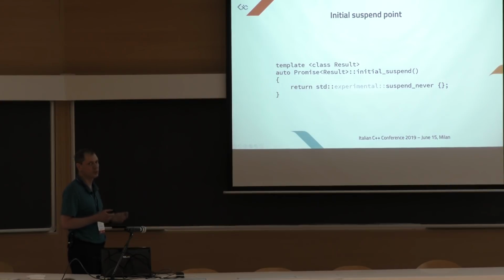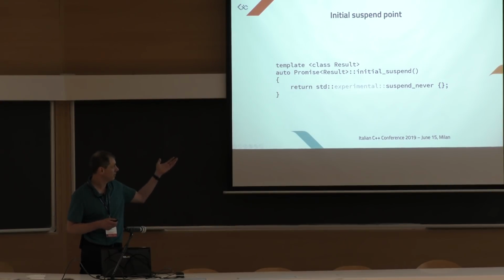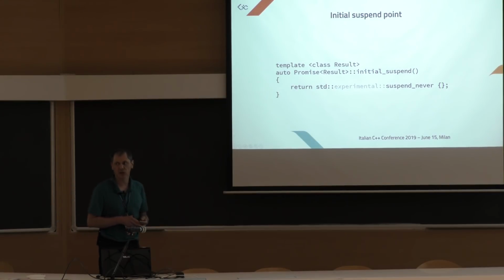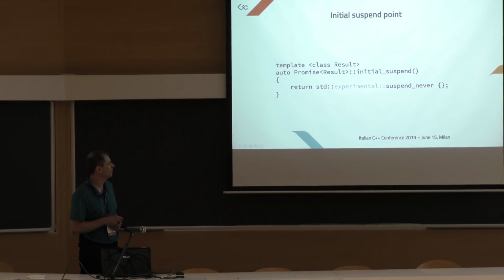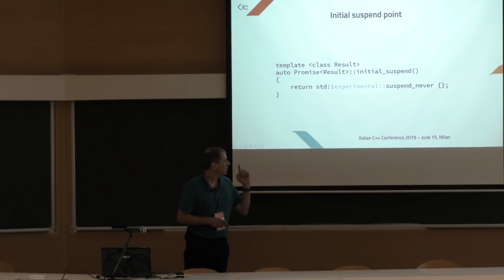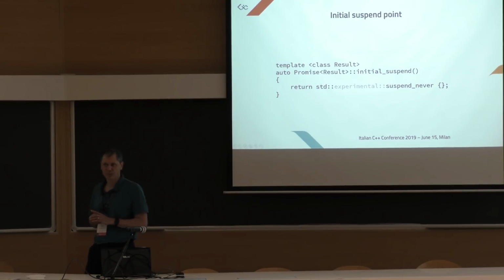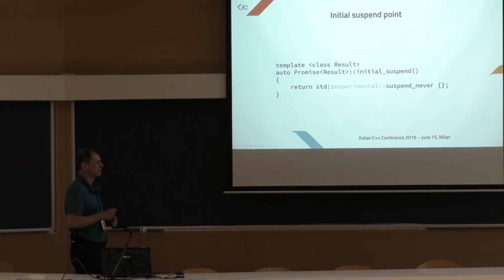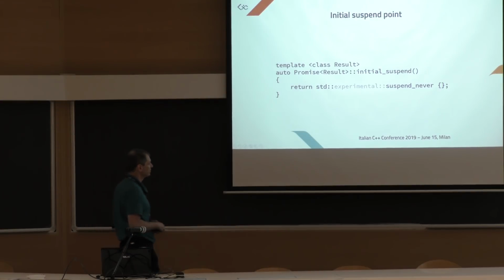It's just an awaitable type whose await ready function always returns true. So it's always ready, it never suspends. The other trivial awaitable type is suspend always, which always suspends. So our coroutine will not suspend at the initial suspend point. When called, the execution enters the body and runs until there is another suspension point.